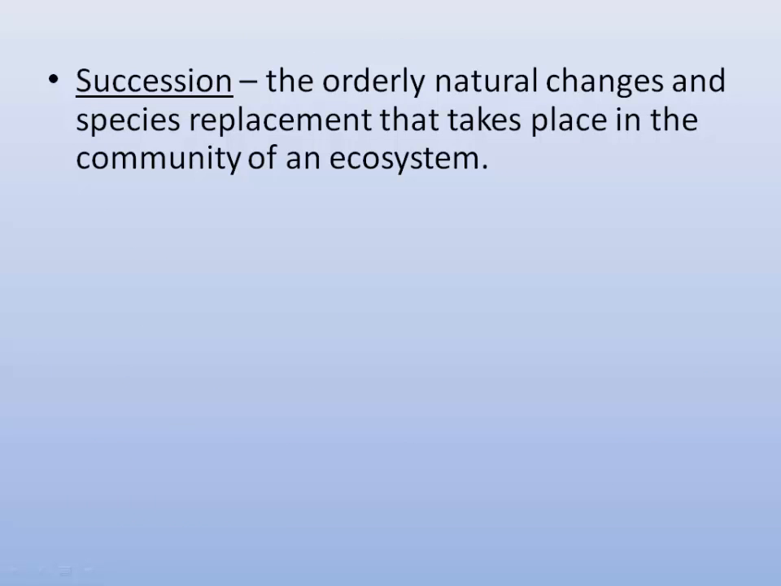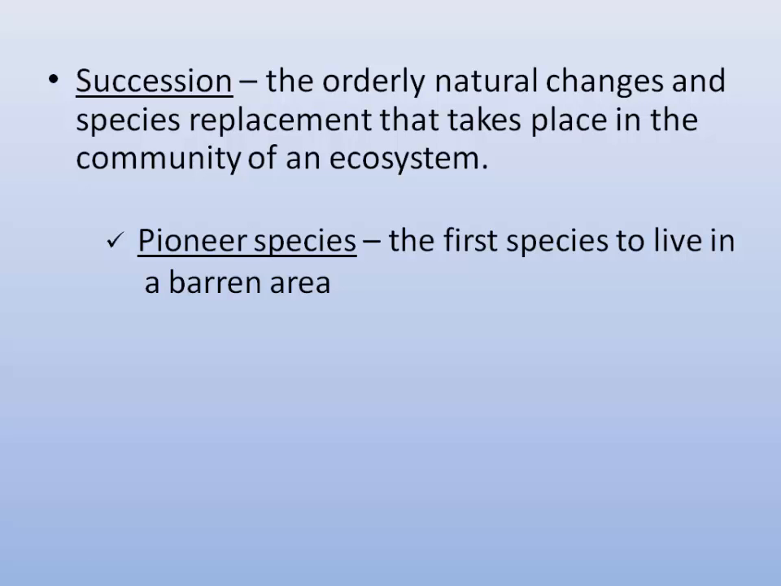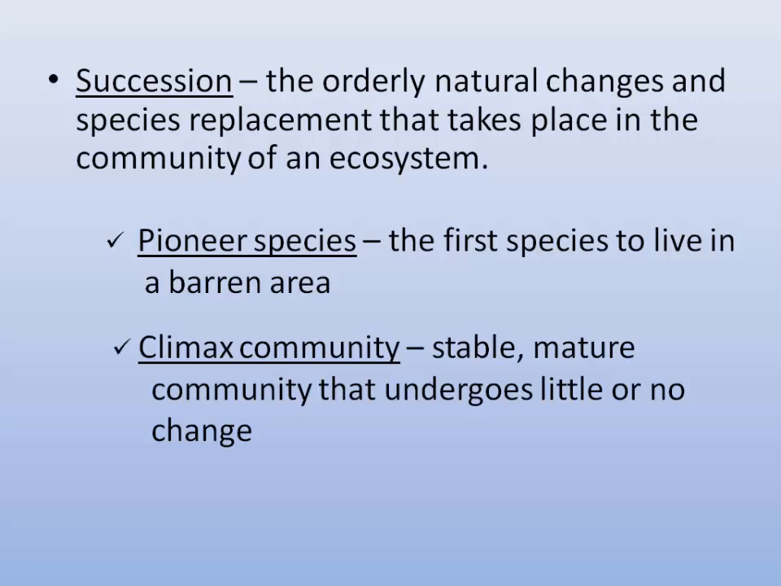Succession is the orderly natural changes and species replacement that takes place in a community of an ecosystem. What that means is that some species are going to replace others in the community of an ecosystem if there's a disruption. The first species to move into a barren area is called a pioneer species. And the climax community is a stable, mature community that undergoes little or no change.